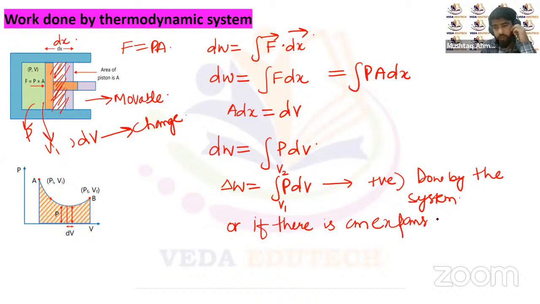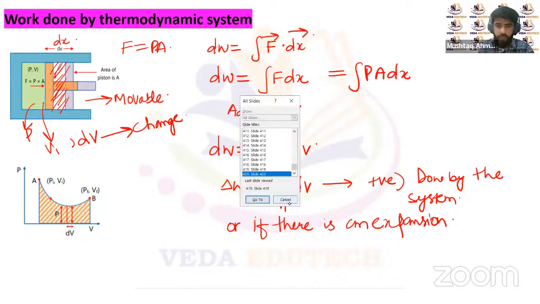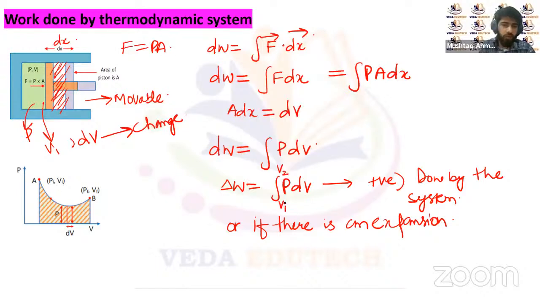And similarly, let's suppose some force is applied by the external agents on the piston of this system. Then definitely the piston is going to slide towards the left. You can see that work will be done on the system. Then the change in volume will be a negative change in the volume, or in that case, we say that the work is done on the system, or we take that work as the negative work.